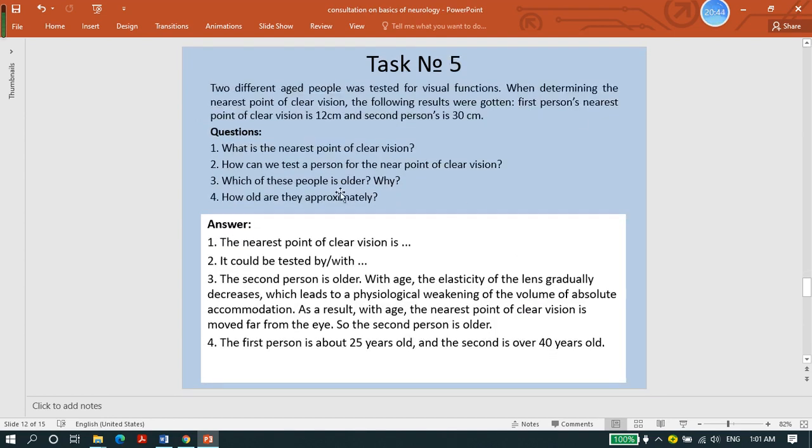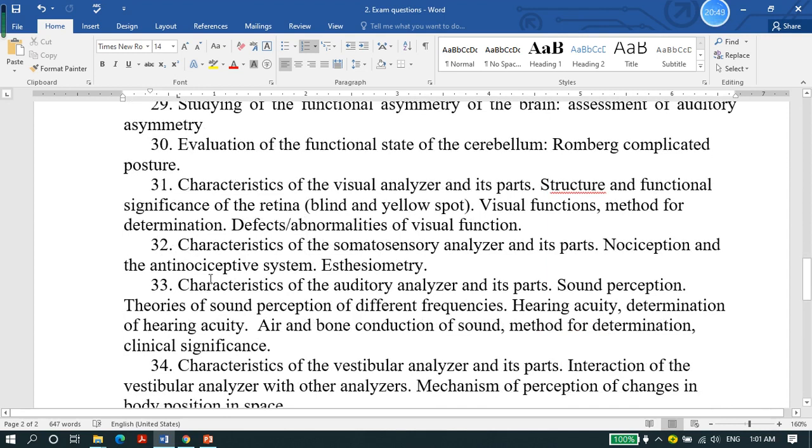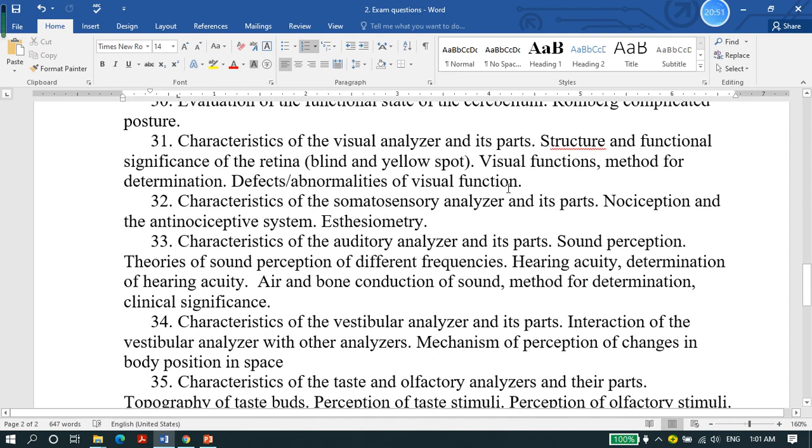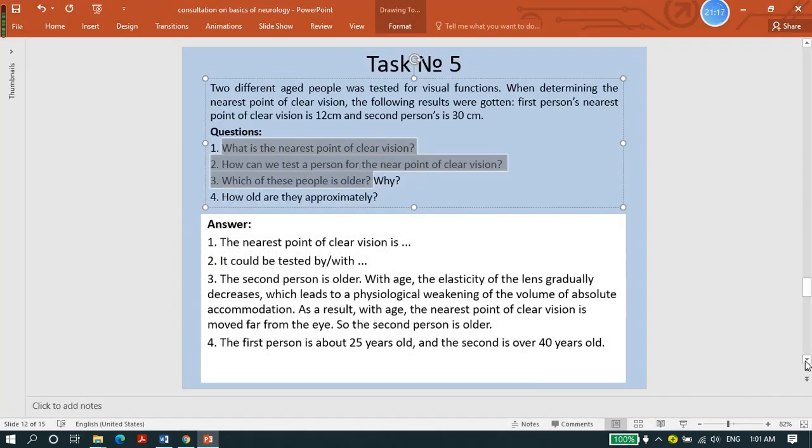In the visual analyzer, you will notice questions about defects and abnormalities of the visual analyzer and visual functions, and we have methods for determining them. If you study these methods and the parts of the visual analyzer, the retina, blind spot, yellow spot and near point, you will know how to answer these questions.